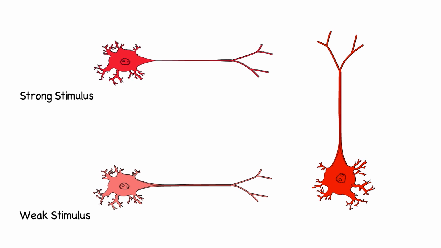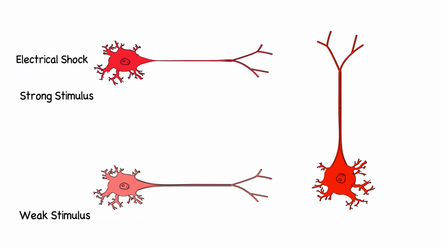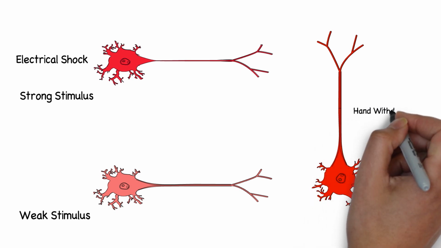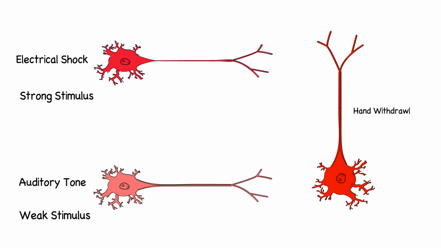Now, think of the strong synapse neurons as the input from an electrical shock to the finger, causing arm flexion and withdrawal of the hand. And think of the weak synapse neurons as input from an auditory tone, which has little or no effect on the postsynaptic neurons and produces no arm flexion. And then imagine pairing the two stimuli, as you would in a classical conditioning experiment. And you can see why some researchers think long-term potentiation is a good explanation for why classical conditioning works.